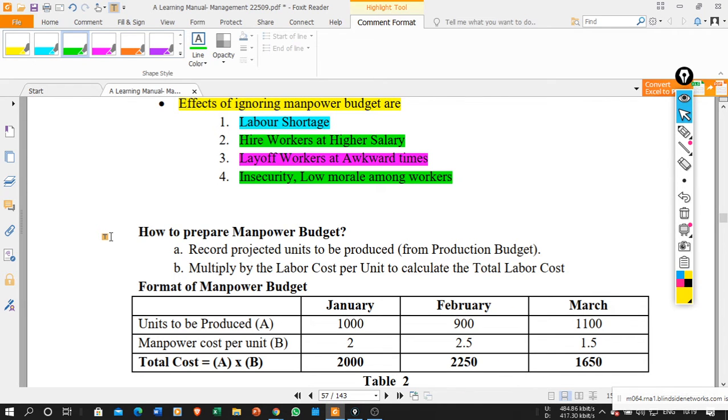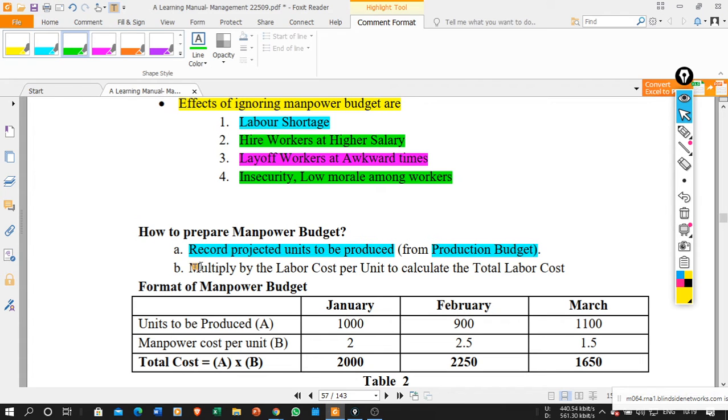How to prepare the manpower budget? If I want to prepare the manpower budget, I need to record the projected units of product to be produced. How many units I am going to produce for that particular period of time, or that particular financial year, that I need to get. And from where will I get the number of units produced? I will get it from the production budget.